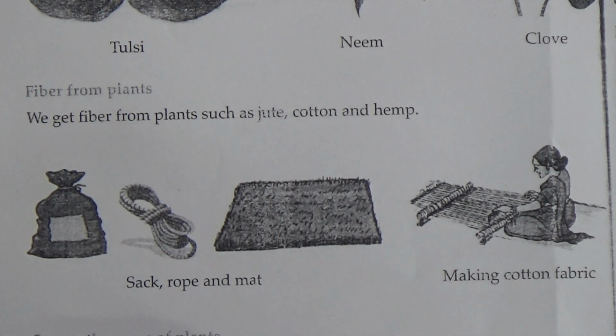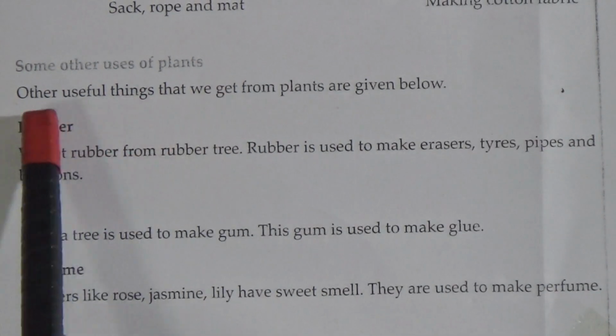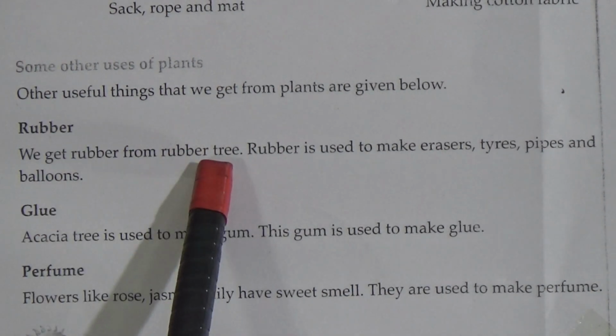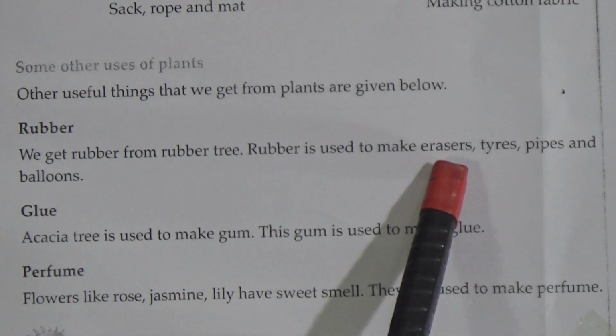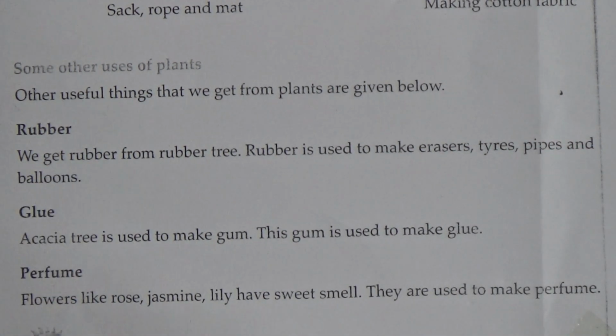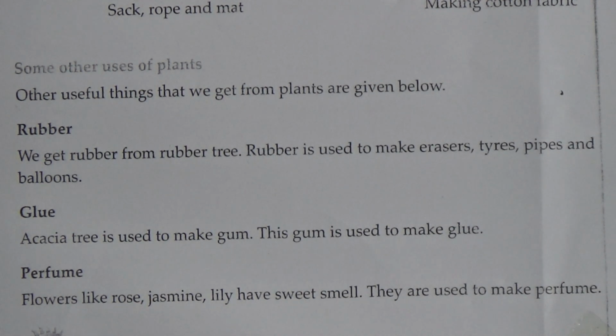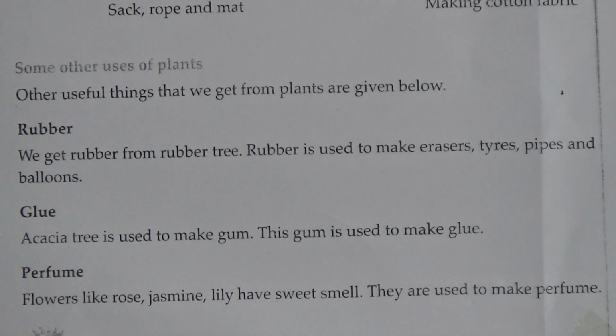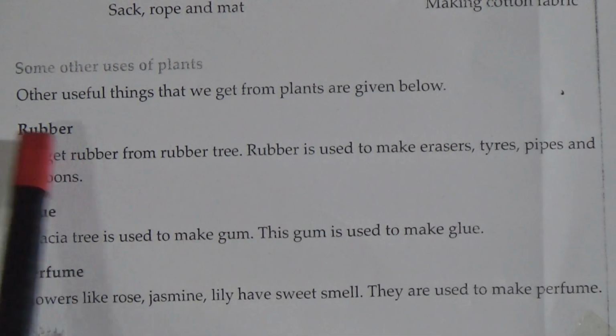Some other uses of the plants. Other useful things that we get from the plants are given below. Rubber. We get rubber from the rubber tree. Rubber is used to make erasers, tires, pipes and balloons. So the eraser which you use to erase your writing is also made with rubber, and we get this rubber from the plant. There are different plants which give us rubber.